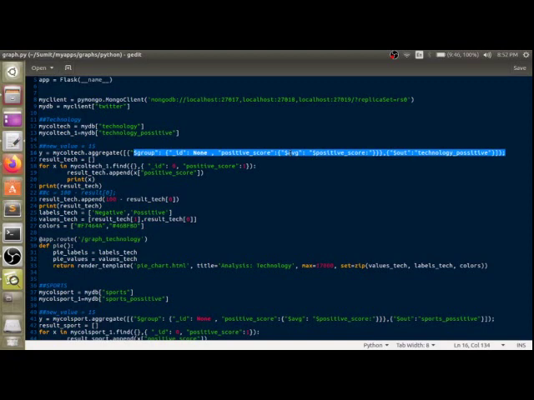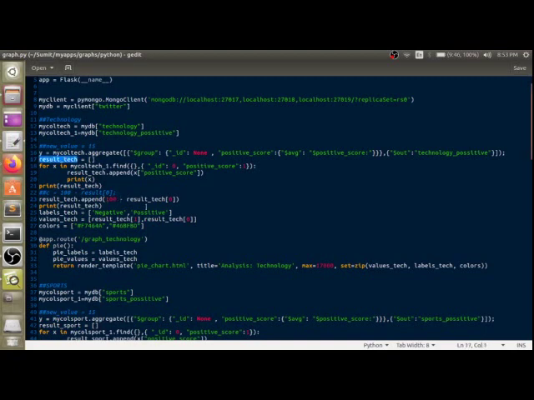All the positive tweets' average we are going to store in one variable, and we are storing that in another collection known as technology positive, out of which we have taken only the technology positive score and appended it in a list.